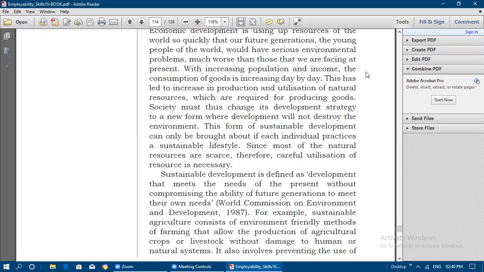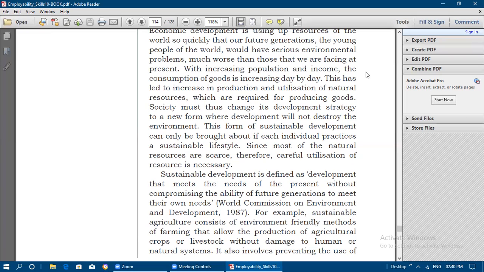Since most of the natural resources are scarce now, they are very inadequate for us. Therefore careful utilization of resources is very necessary. Sustainable development is defined by the World Commission on Environment and Development in 1987. This is defining sustainable development in the following way.